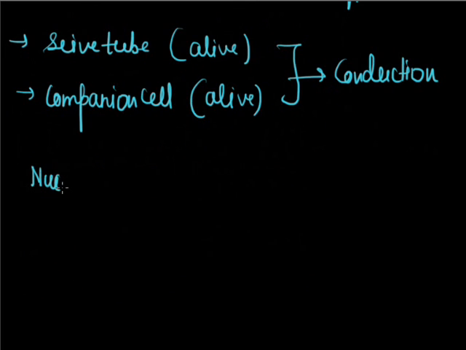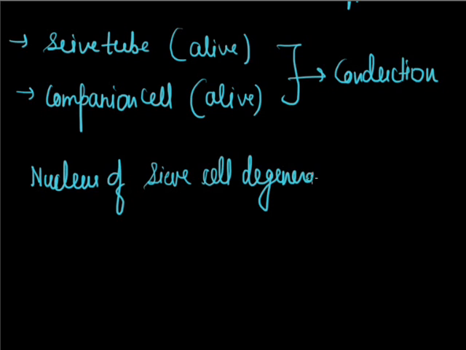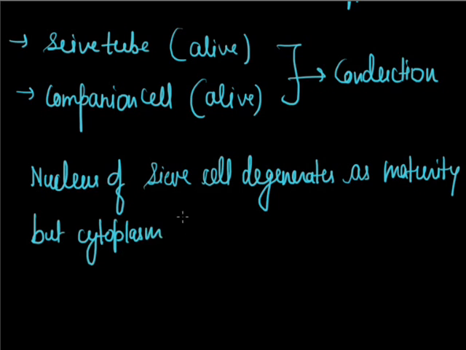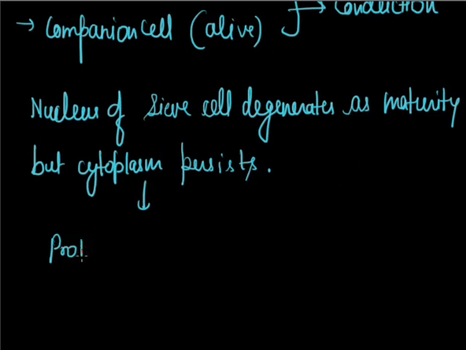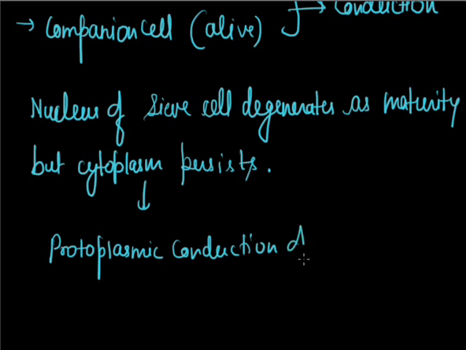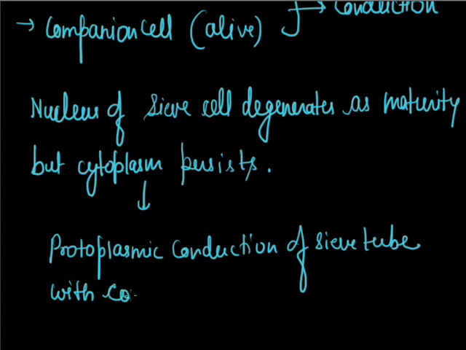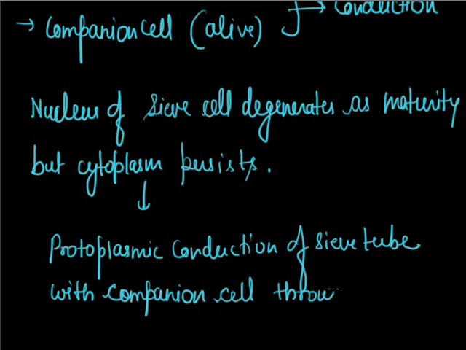The one thing I want to mention is that the nucleus of the sieve cell degenerates at maturity, but the cytoplasm persists. Why is it so? Because protoplasmic conduction of the sieve tube with the companion cell occurs through plasmodesmata.